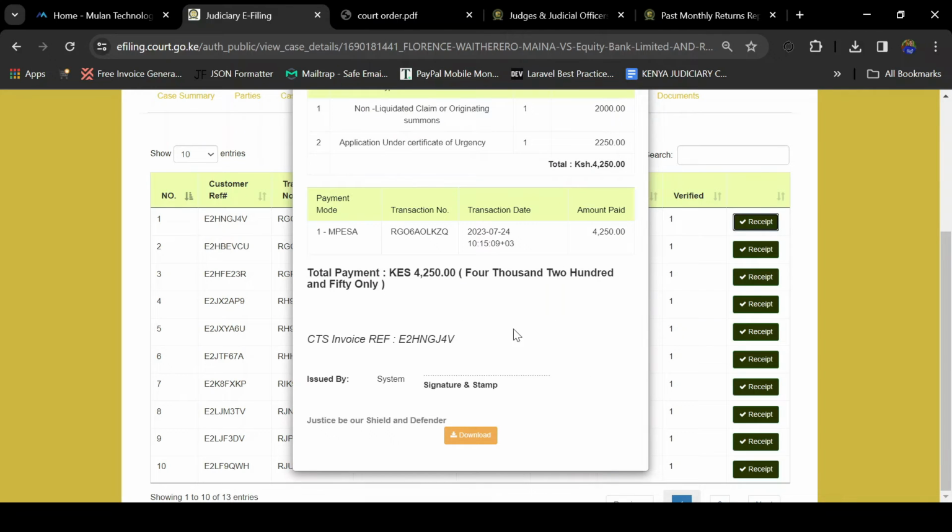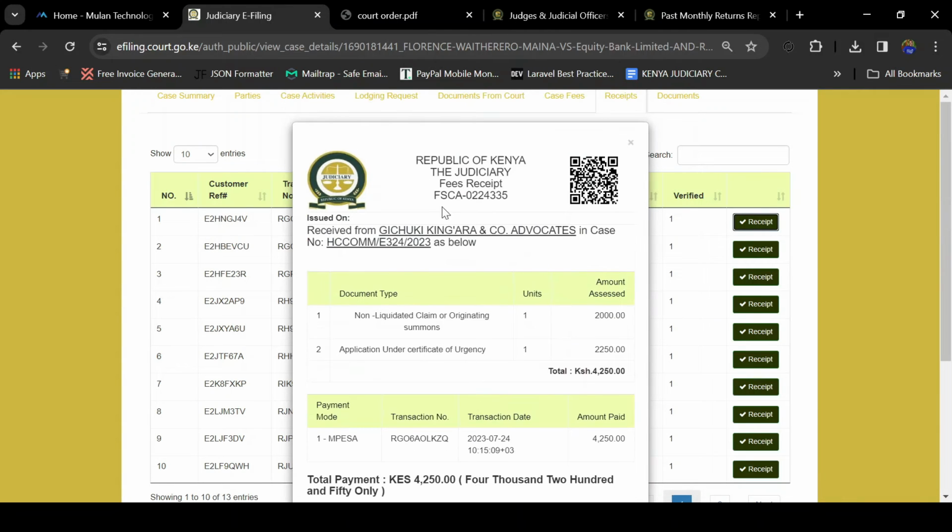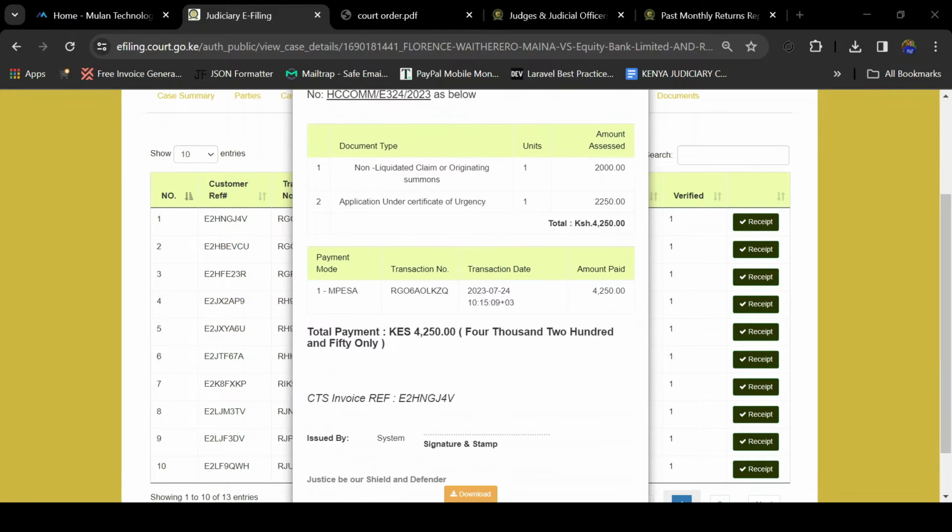So here it is going to generate you a receipt. The receipt will include to whom it was issued, the amount, the mode of payment, and the total amount that is paid.